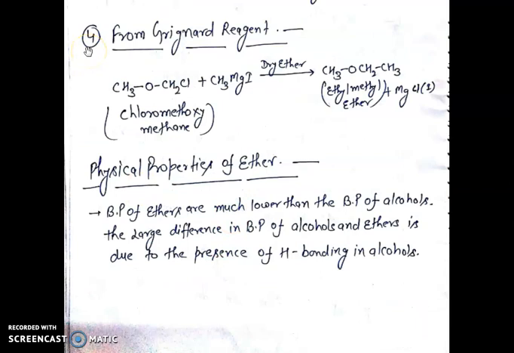The fourth method for the preparation of ether is from Grignard reagent. When chloromethoxymethane reacts with Grignard reagent in the presence of dry ether, it forms ether, that is ethyl methyl ether. Physical properties of ether. Boiling points of ethers are much lower than the boiling points of alcohols. The large difference in boiling point of alcohols and ethers is due to the presence of hydrogen bonding in alcohols.